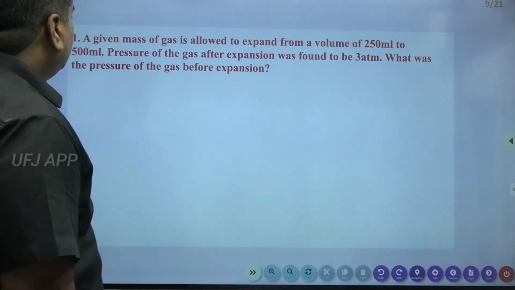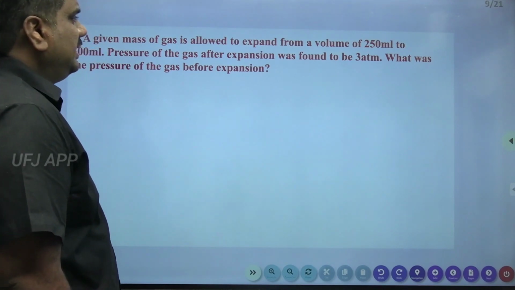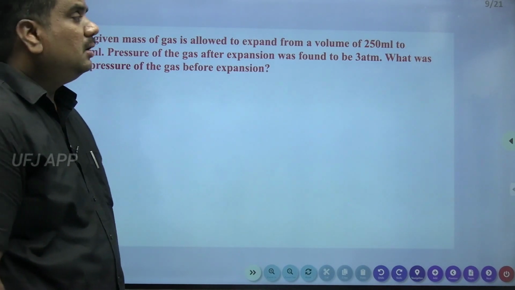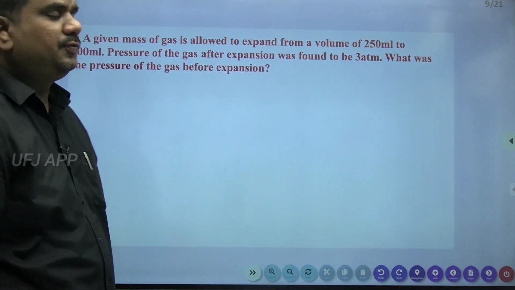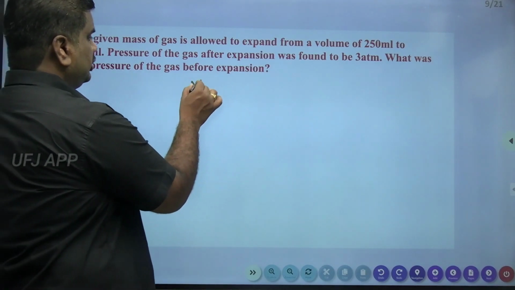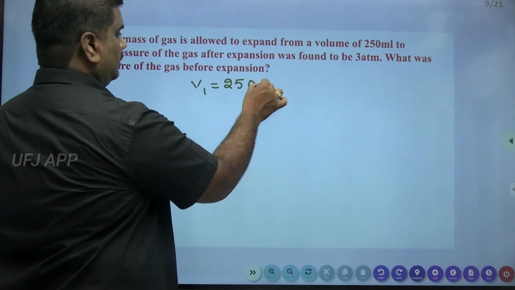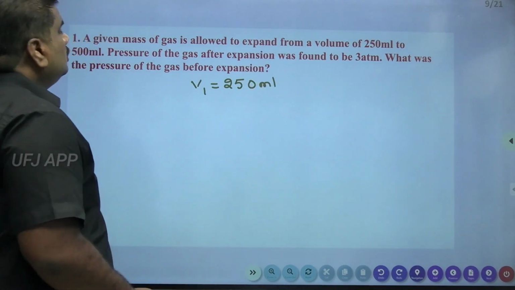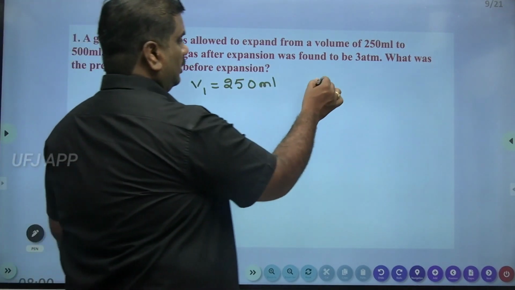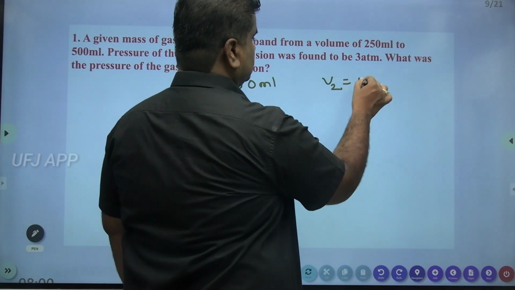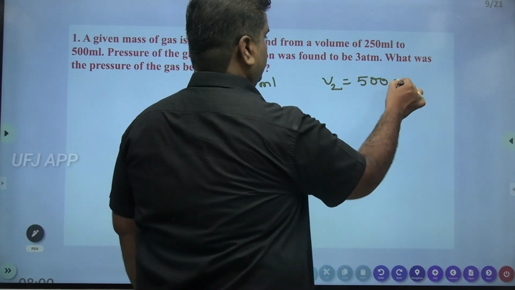Moving on to the very first problem. A given mass of gas is allowed to expand from a volume of 250 ml. So the initial volume is given as 250 ml to 500 ml. So V2 is given as 500 ml.